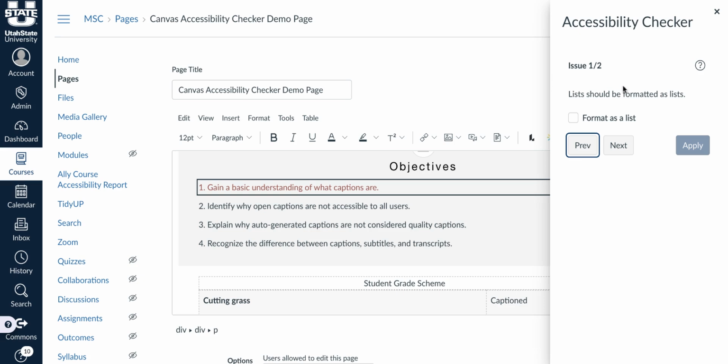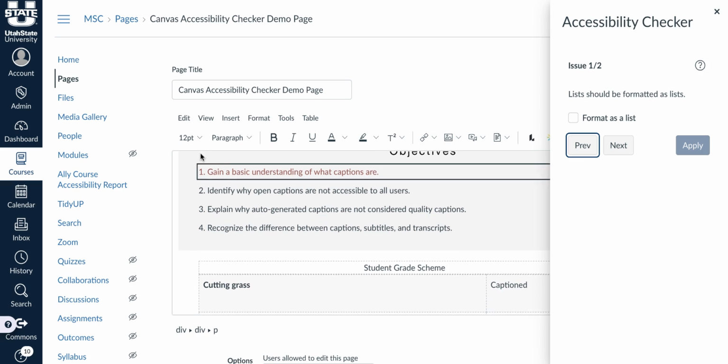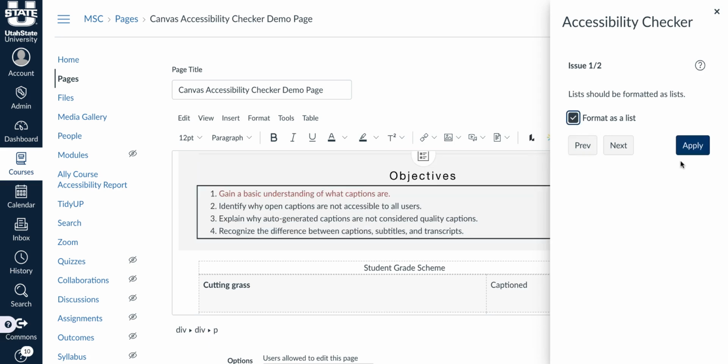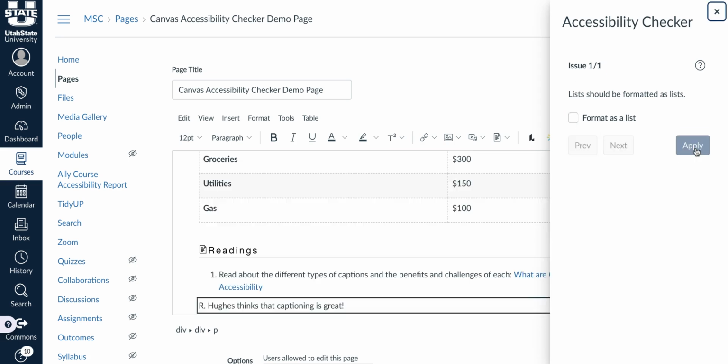So in the accessibility checker right here, if Canvas identifies something that it thinks should be a list, it will create an issue telling us that lists should be formatted as lists. So right here we have some numbering, but it's not formatted as a list. To fix this, we can just go ahead and click the box and apply it.